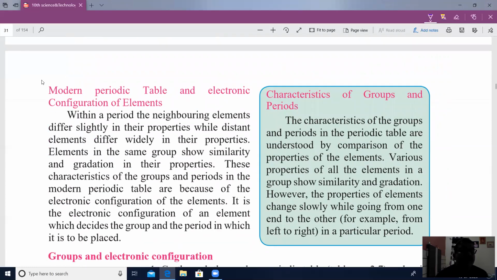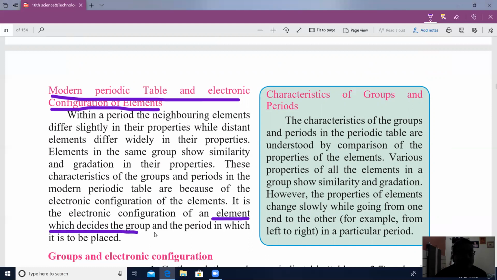Modern periodic table and electronic configuration. There is a correlation between the electronic configuration of elements and their placement. Electronic configuration is the basic criterion of the placement of an element. The electronic configuration decides in which group and period the element will be placed. The placement of an element is decided by its electronic configuration.